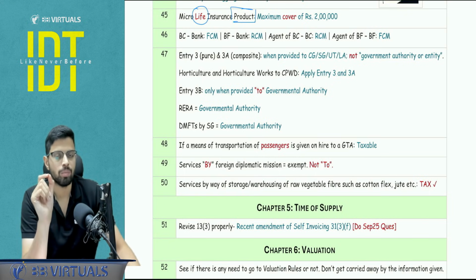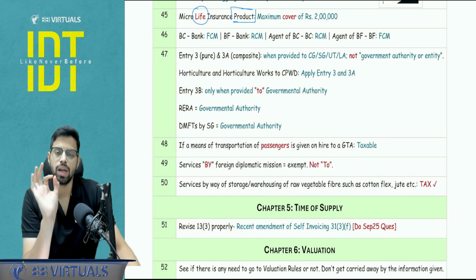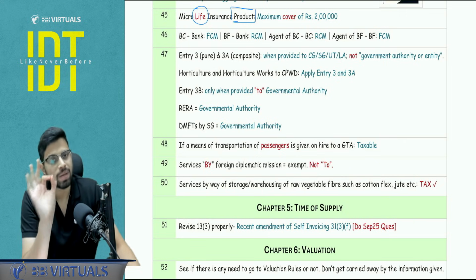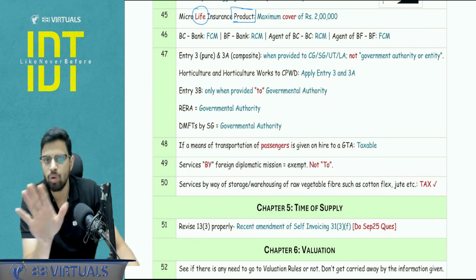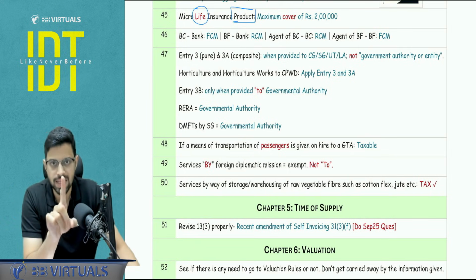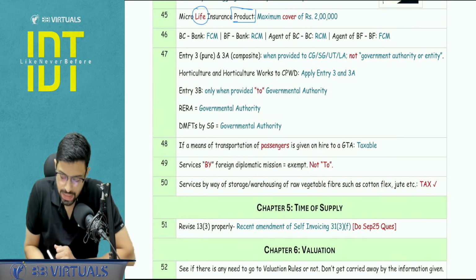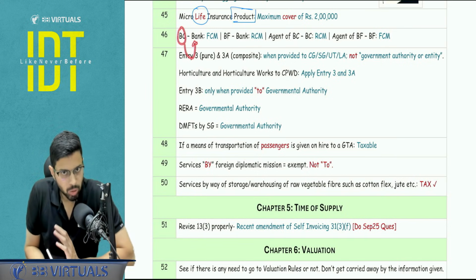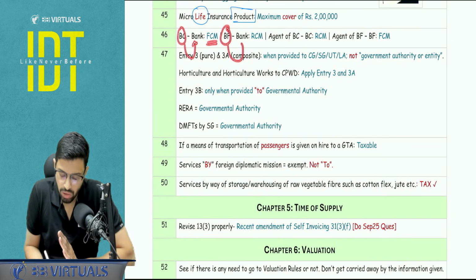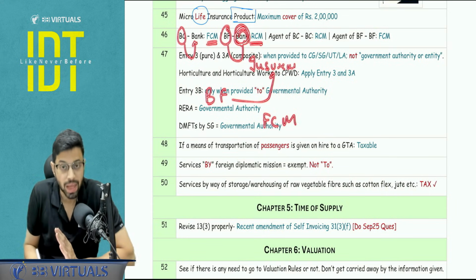So the factor you need to make a note of is that the business correspondent is doing proper business. He's involved in the business, and takes more responsibilities. So BC is going to pay the tax on his own. We don't need to give any benefit of RCM to a BC, that is the business correspondent. So from that point of view, pay attention. If BC is providing services to a bank, no need of RCM benefit, FCM. BF is a small guy comparatively, so we will give him the benefit of RCM, but this is only when it is a bank, not when insurance is covered. So BF to insurance, it will go under forward charge mechanism.